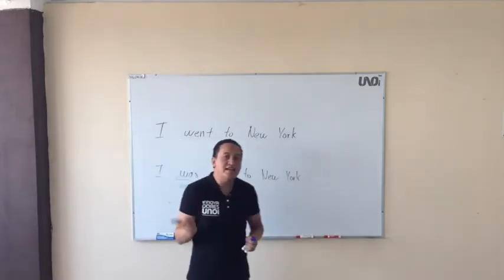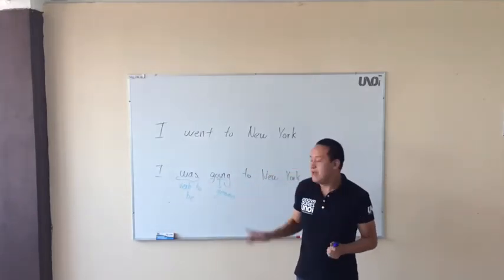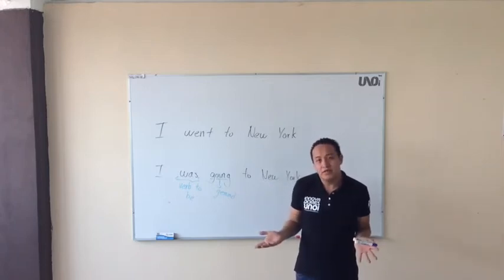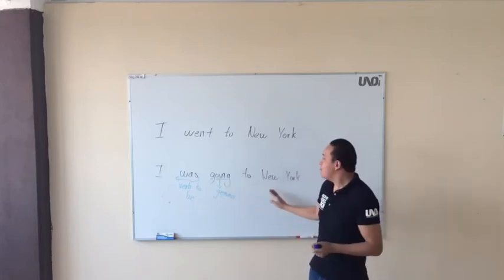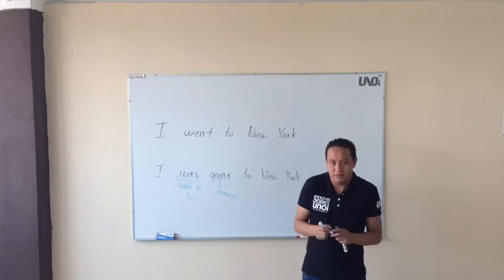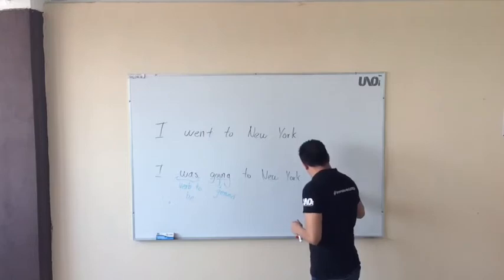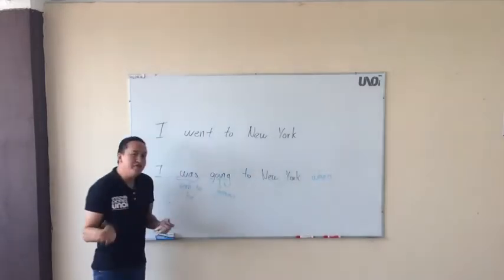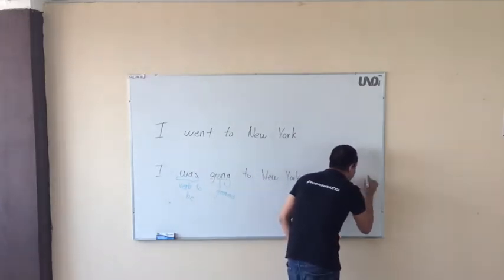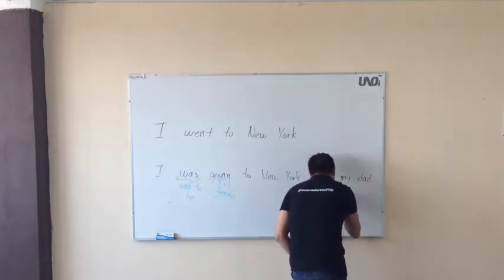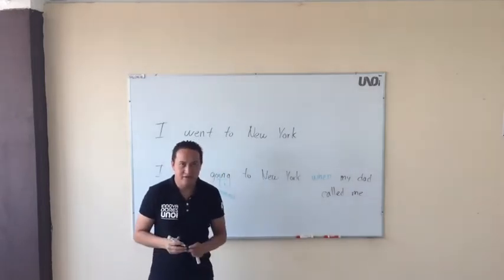Here is related to another thing, because I can say, I went to New York, and I was going to New York, but here you say, and what? So it has a relationship, it has a relation with another thing. I was going to New York, and what? I was going to New York when my dad called me, right?